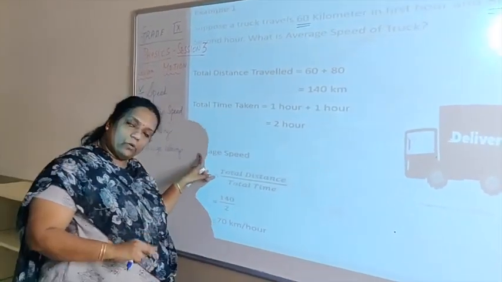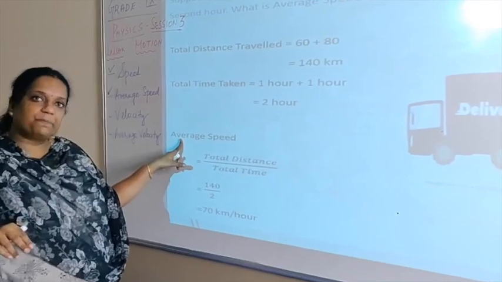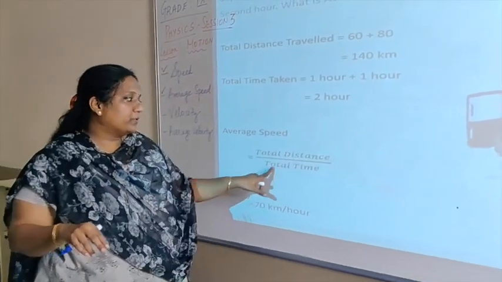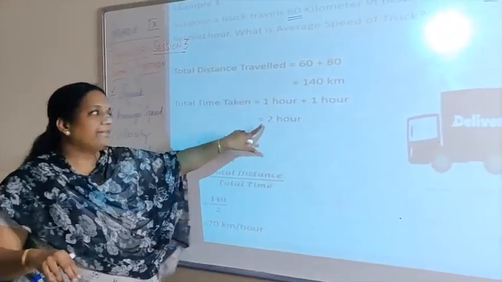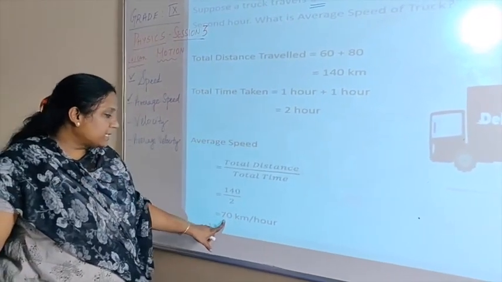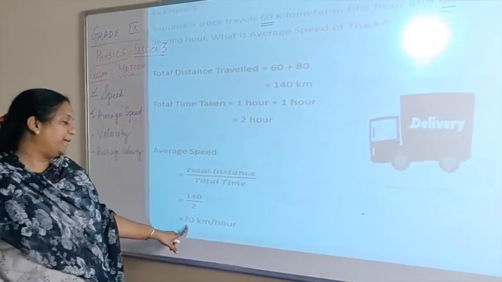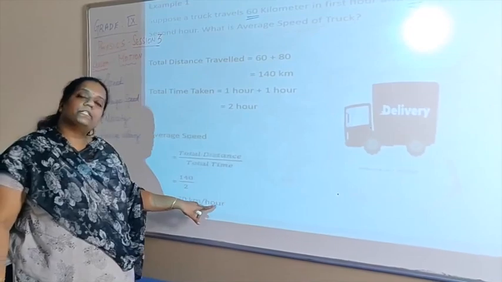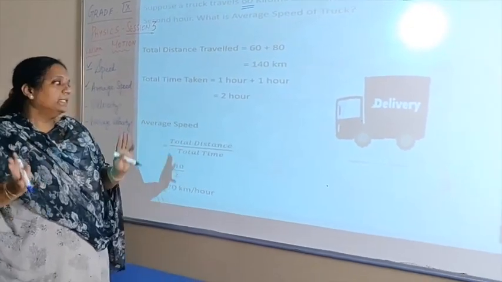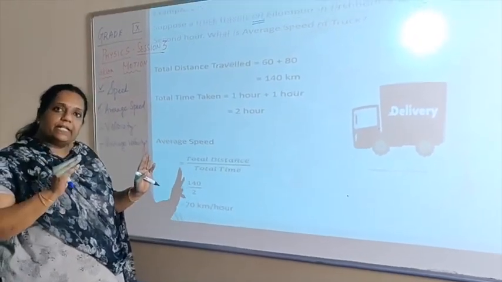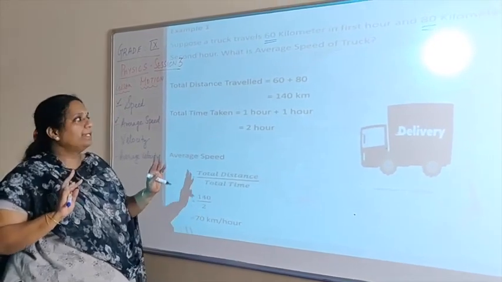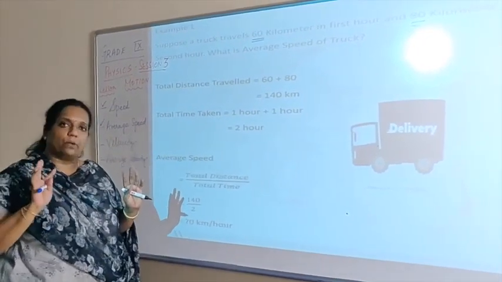So we already know the formula for average speed. Total distance by total time, which is 140 divided by 2. So the truck averaged a speed of 70 kilometers per hour. It means roughly the truck could cover 70 kilometers in 1 hour. So it finished 140 kilometers in 2 hours.